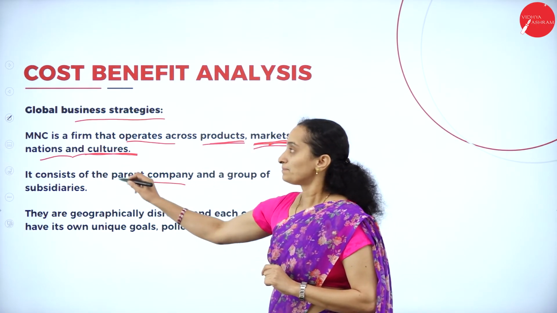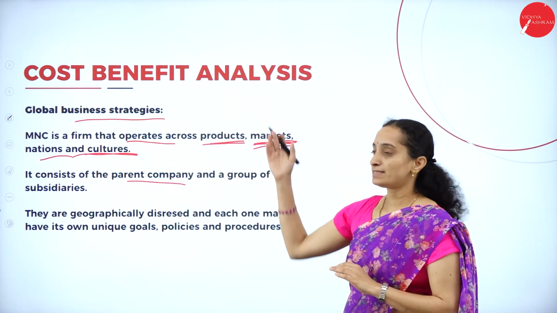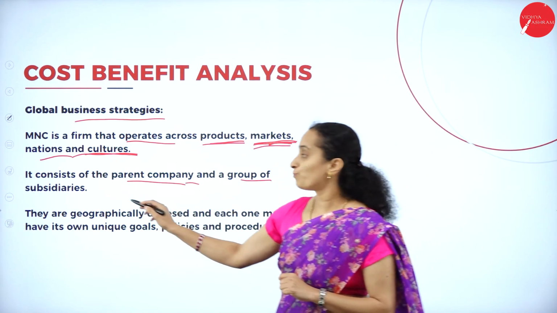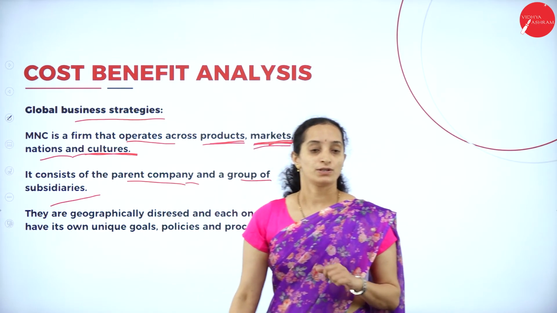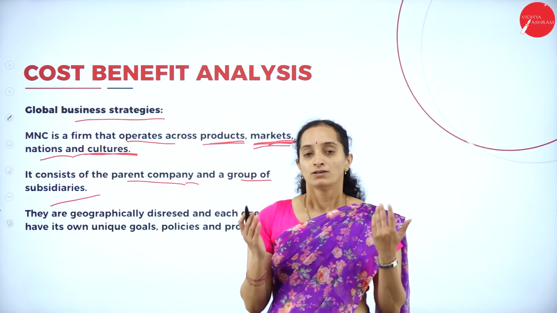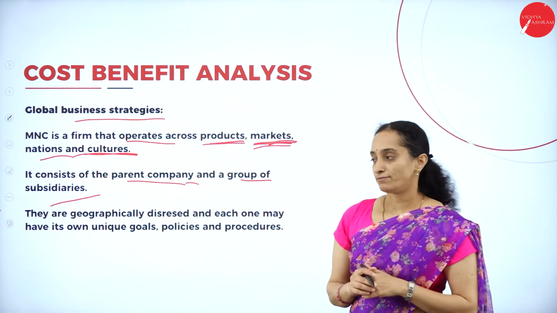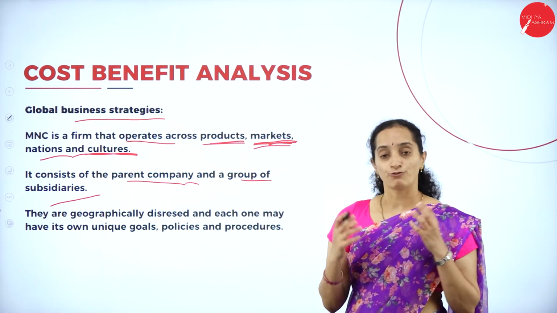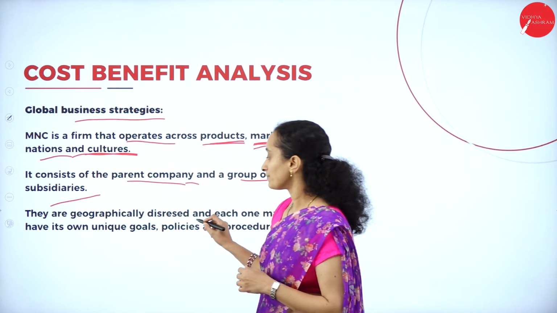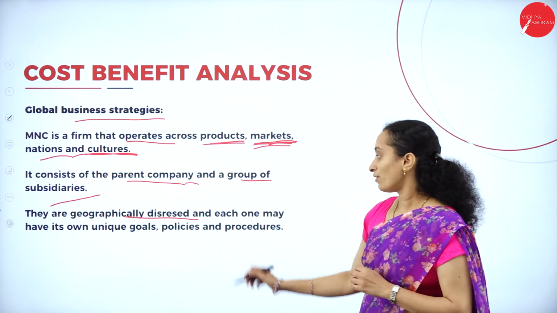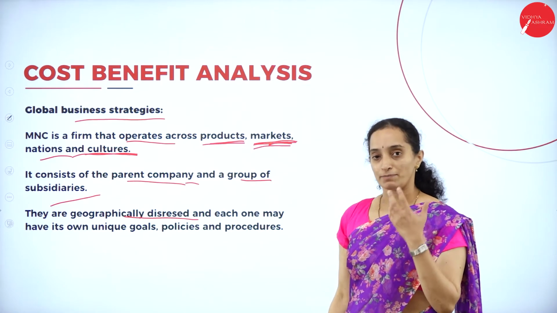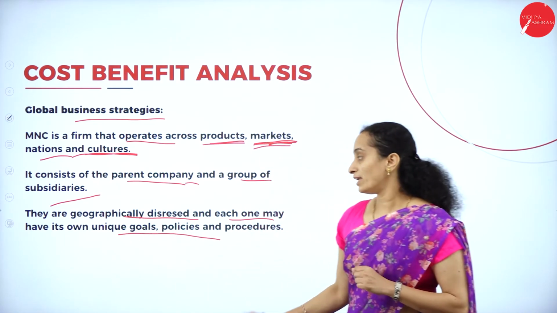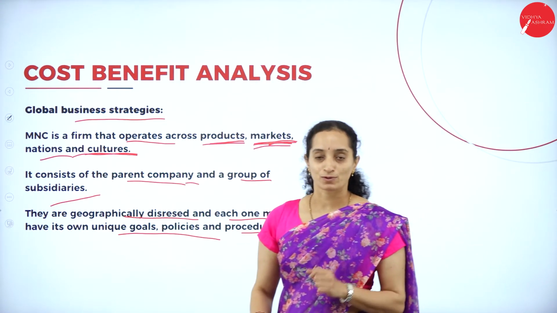Okay. The global business strategy consists of the parent company and a group of subsidiaries. So when you have a group of subsidiaries, you have to sit with each other and design a business strategy for the global environment. They are geographically dispersed, they are different, and each one may have its own unique goals, policies and procedures.